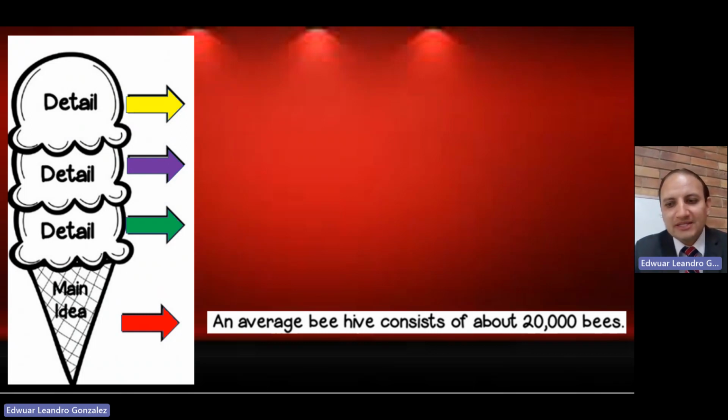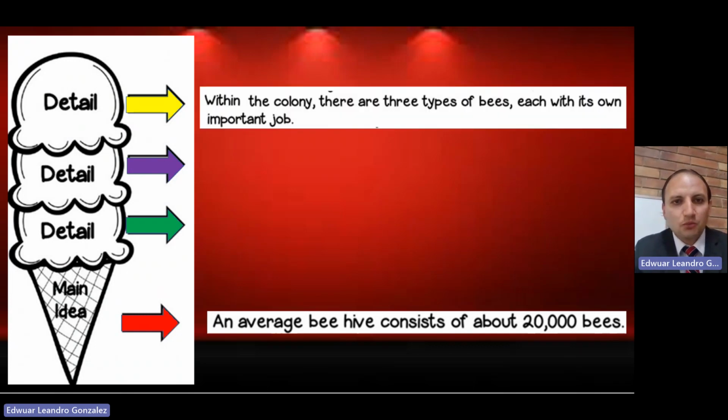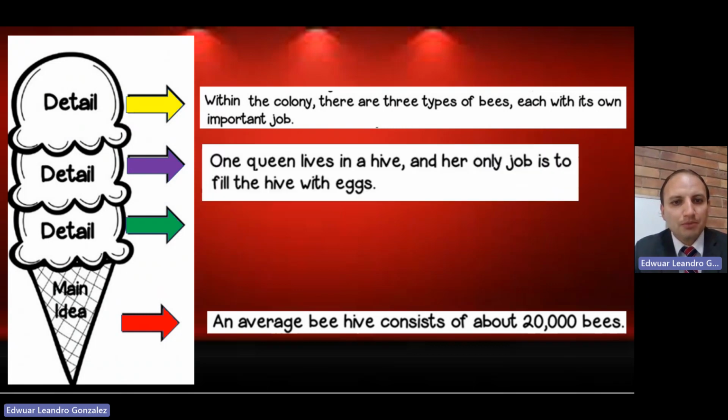Most of the time, main ideas can be found in the first lines of the text, or sometimes in other parts of the text, but most of the time you can find it there, like an introduction of the text. We can say that within the colony, there are three types of bees, each with its own important job. This is a supporting detail of the main idea.